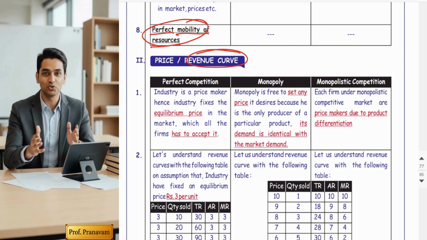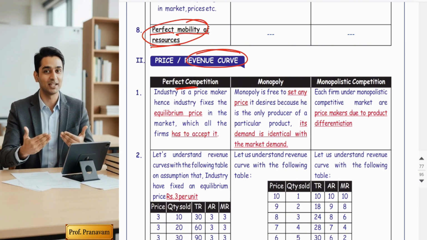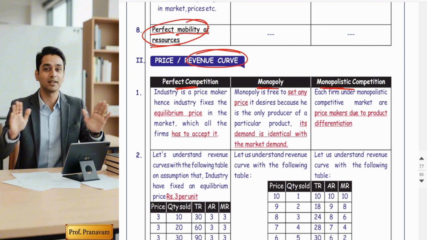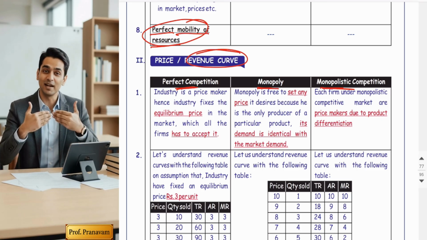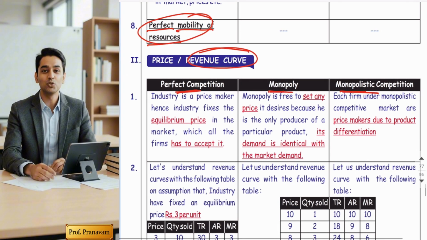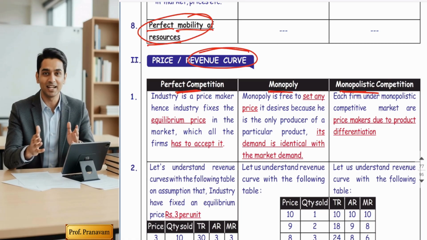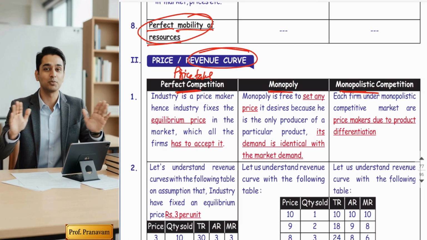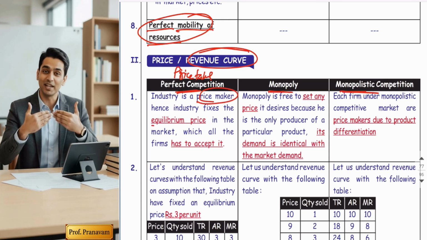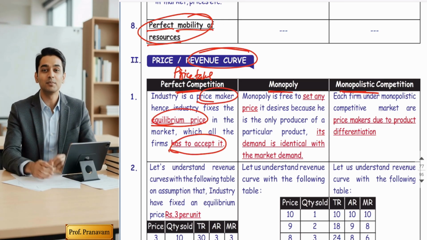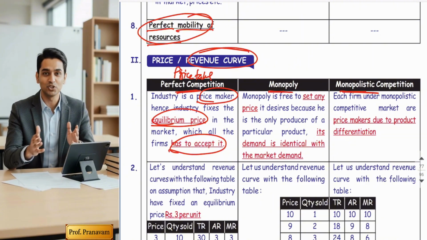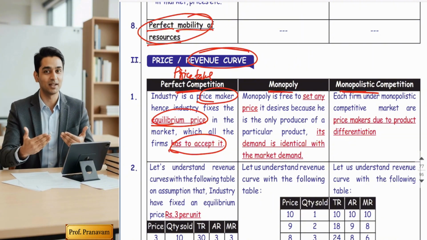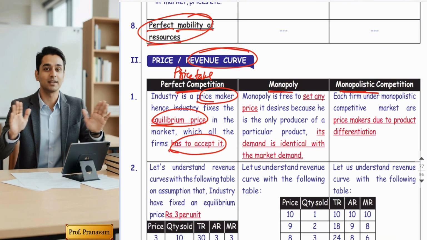Let's understand the nature of the revenue curve in perfect competition, monopoly and monopolistic competition. By comparison, you will be able to understand easily. Friends, the major difference is that in perfect competition the firm is a price taker. Here the industry is a price maker. He decides the equilibrium price and the firm has to accept that price. So basically the firm is a price taker. So when the firms are price takers, how will their revenue curve be?